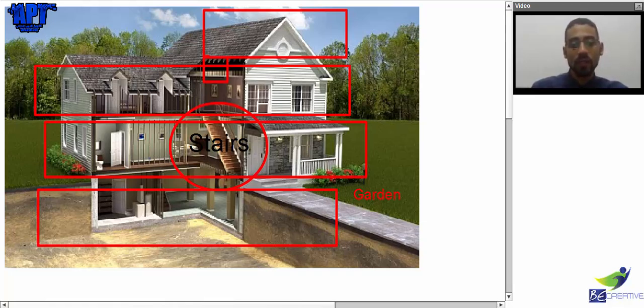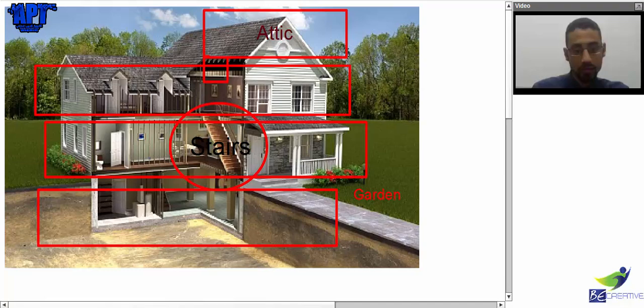So again, let's talk about all of them. These are the stairs. This is what? The attic. Yes, attic.